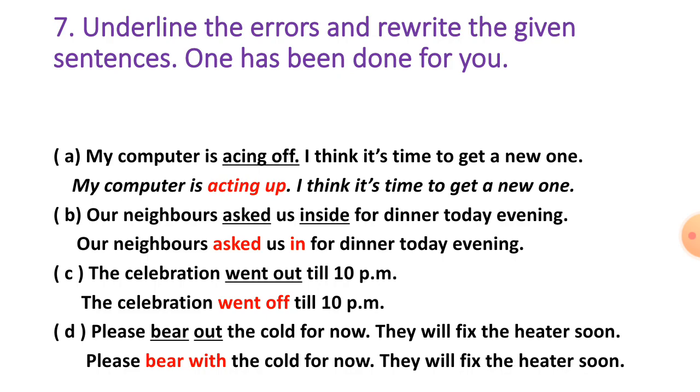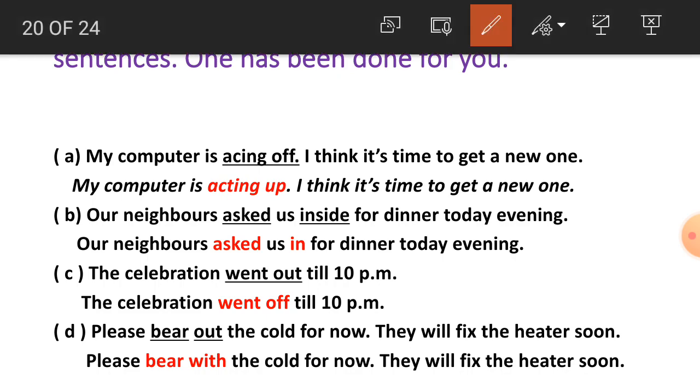Now the next exercise, students. Underline the errors and rewrite the given sentences. Number 1, students, what is the error here? My computer is acting off. Acting off. I think it's time to get a new one. So here acting off is the wrong one. So what can we say? Acting up. My computer is acting up. I think it is time to get a new one.